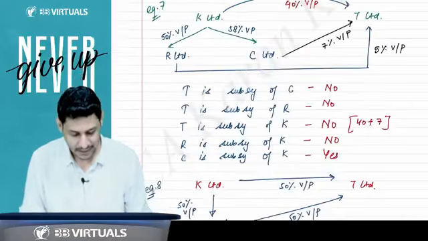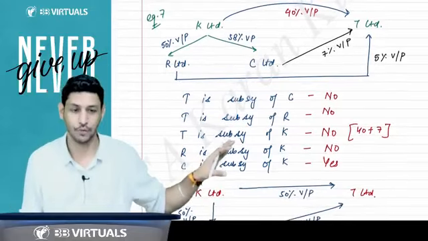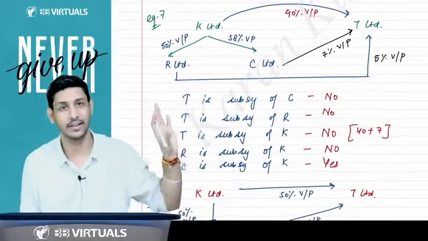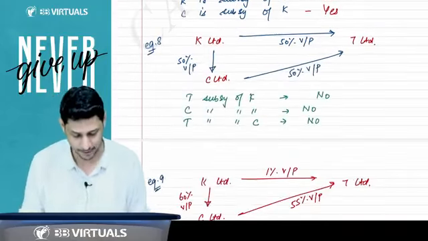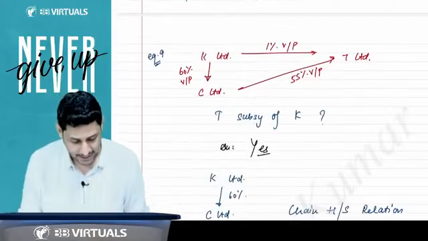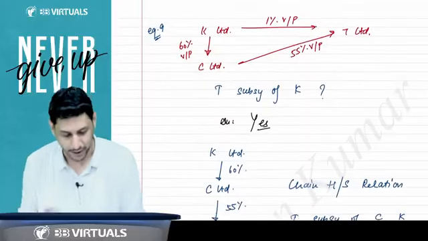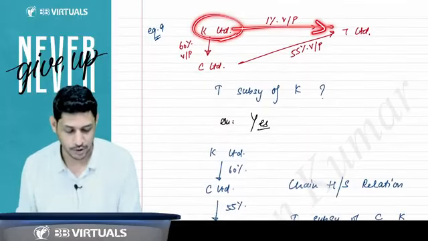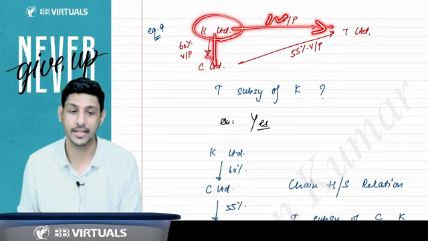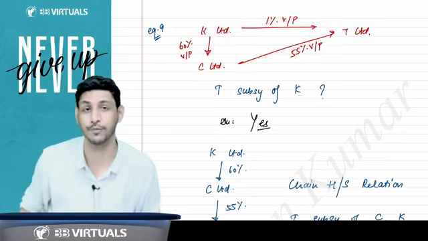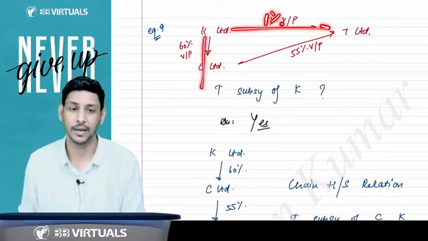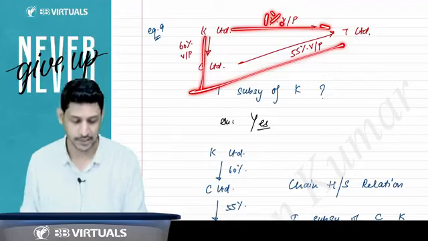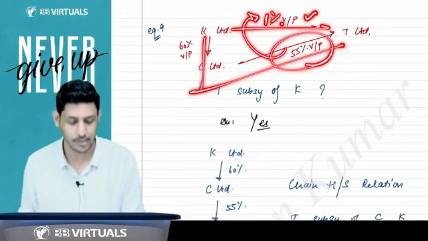Then there is another question. This is your homework. You can write this question in your notebook and find out which company is subsidiary of which company. Then I'll say you come to this point. K Limited is a company, that company is holding 1% voting power, but K's subsidiary is holding 55% voting power. You just see directly there is only 1% stake, but the subsidiary of K is holding 55%. So this 55% will be clubbed with this 1%.